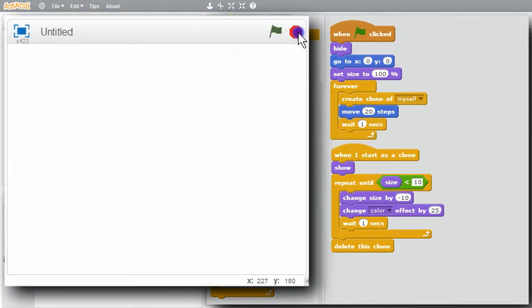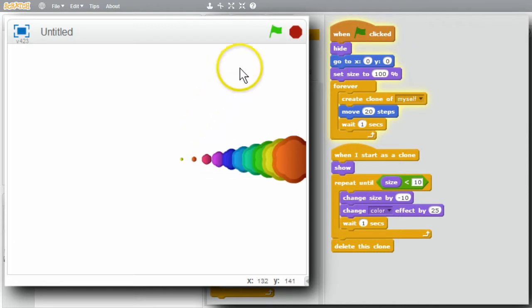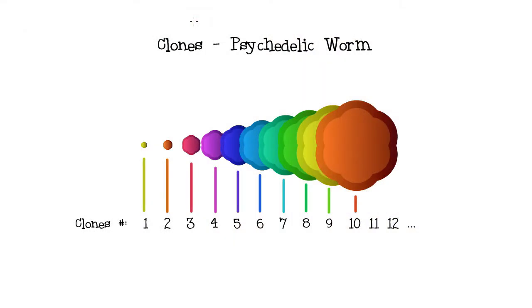Give this a try. Run. Now the new clones are made to the right. Each clone here is changing size as it's going on. I'll stop it and go to my diagram. When I stopped the program, it looked like this. Clone number 1 is the smallest clone and furthest from the original color. Each clone, 2, 3, 4, up through 10, is to the right.